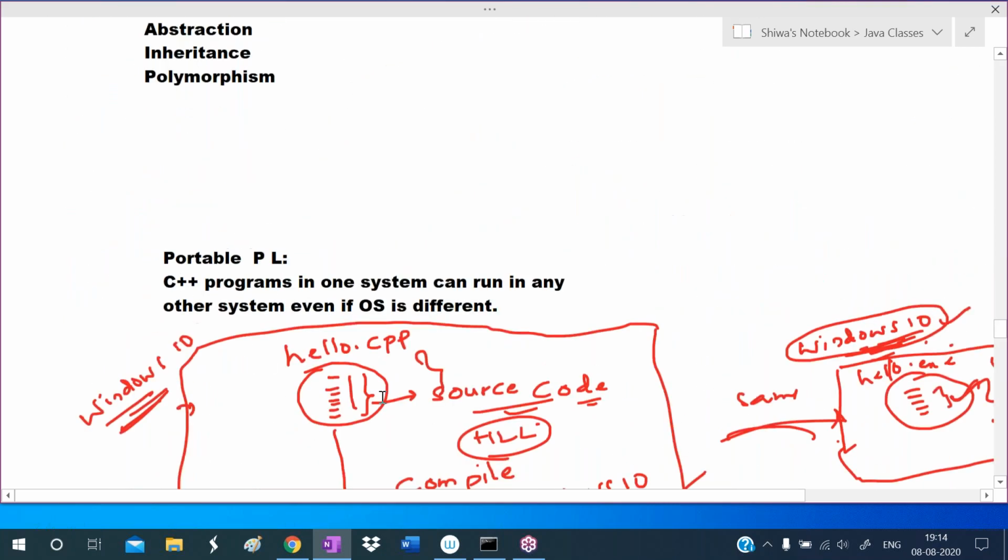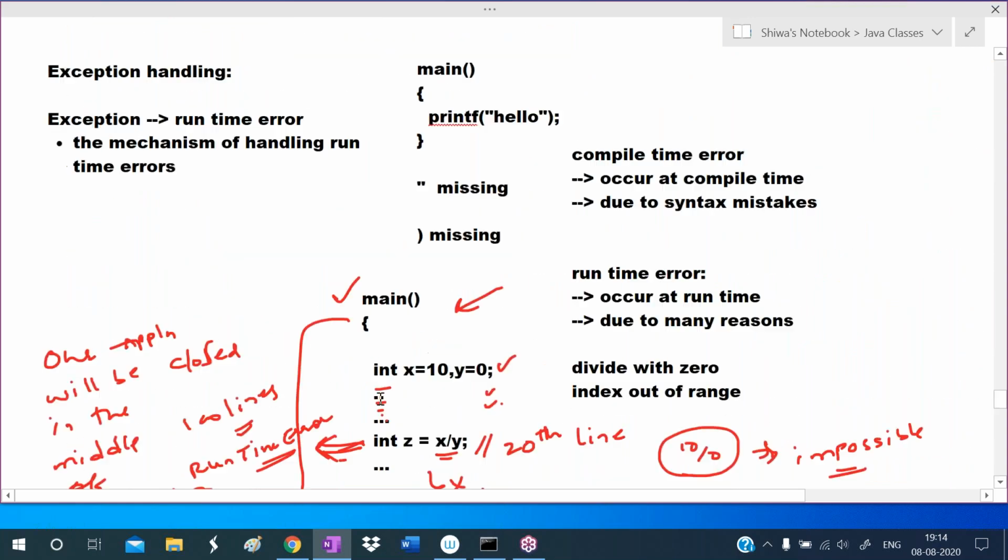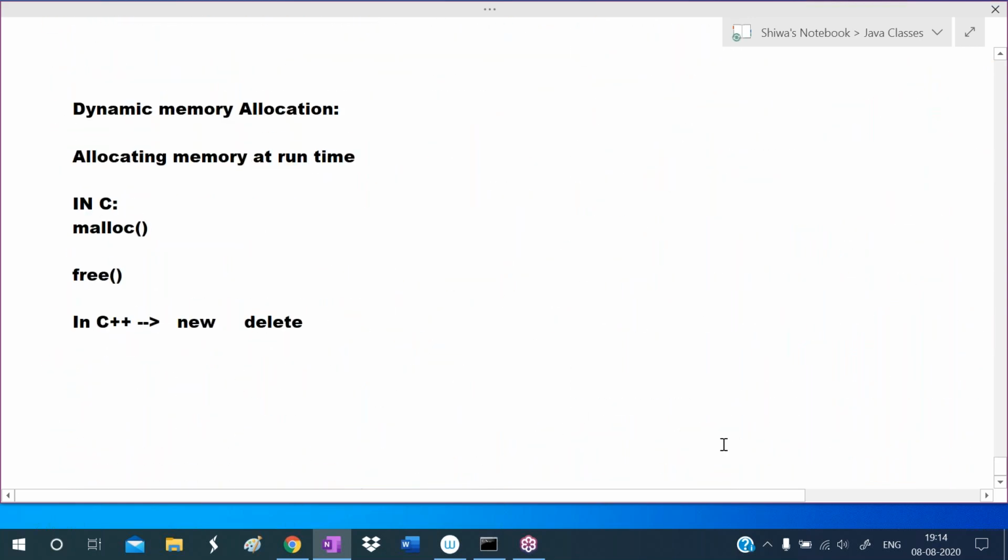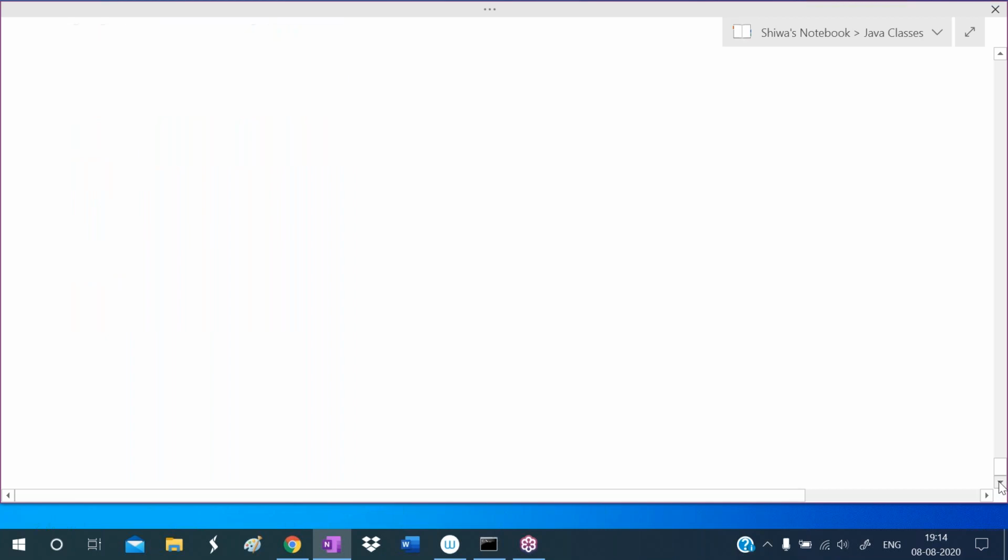Now in today's class, I want to talk about the drawbacks of C++. C++ has some drawbacks. So what are those drawbacks? Also I will explain the structure of a C++ program, and the first program in C++: how can we print hello on the output screen? Where we have to write the program, how to compile, and how to run the program, I will explain in today's class. Pay attention and listen carefully here.